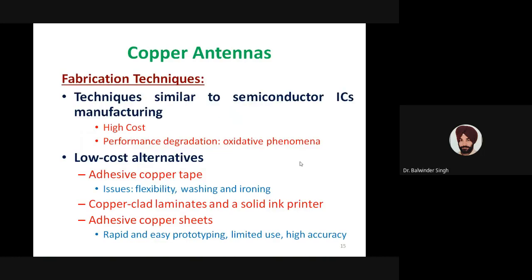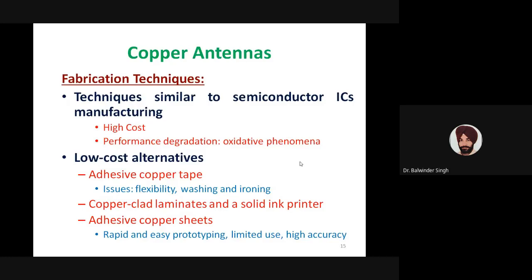So copper antennas basically means the conductive part is designed using copper material. For this type of flexible antenna, we can use fabrication techniques similar to semiconductor IC manufacturing technology. We know that semiconductor IC manufacturing is a well-established technology, and a similar technology can be used for fabrication of flexible copper antennas.